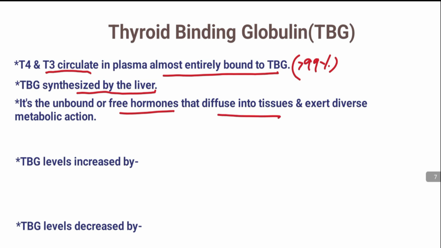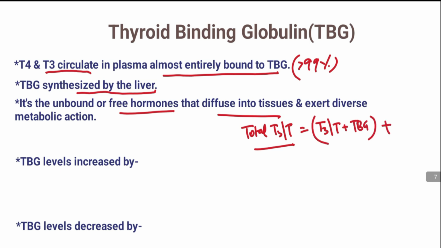Some labs measure the total T3 and T4 levels. What are the total T3 and T4 levels? It is the T3 and T4 bound to TBG plus the free T3 and T4. But it's increasingly common to measure the free T3 and T4 levels. The advantage of free hormone measurement is that they are not influenced by changes in the concentration of TBG.